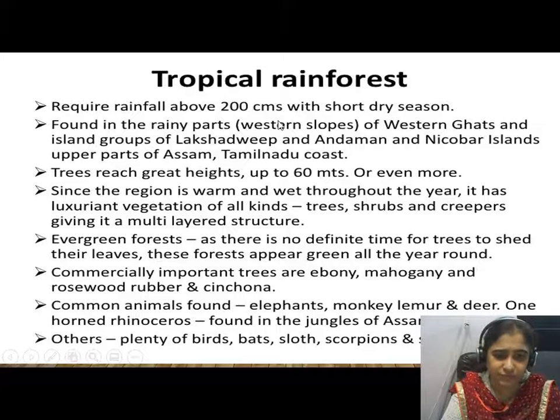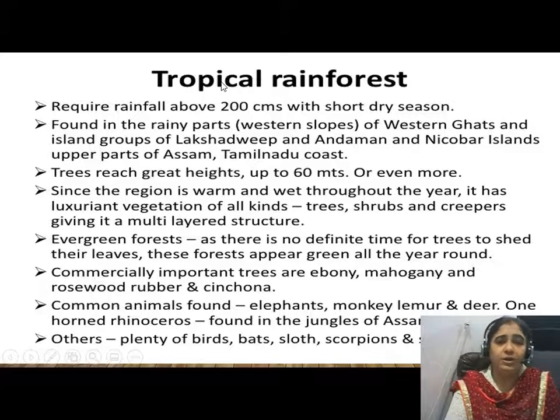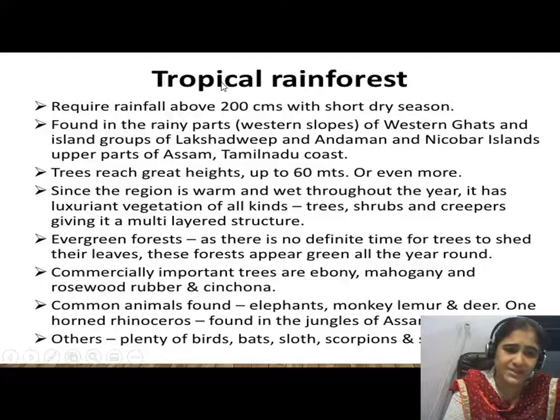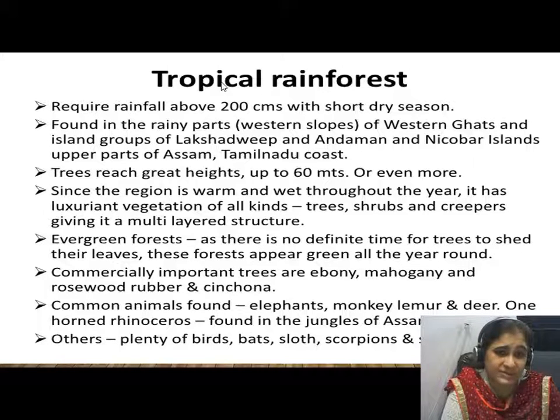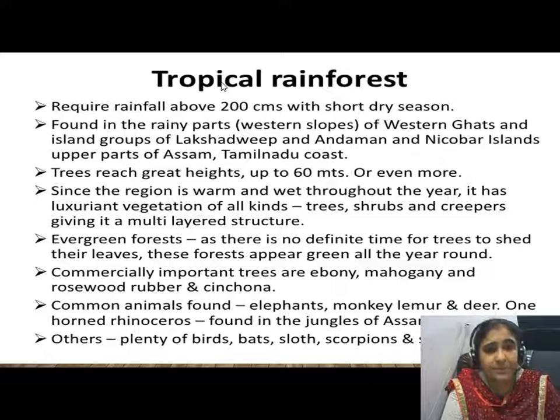Here are some notes which are given to you about the tropical rainforest. Children, rainforests are also called evergreen forests because they don't have any season to shed their leaves. The height of the trees is high, and the average height of the trees is around 60 meters. These forests can be found in the Western Ghats and the island groups of Lakshadweep and Andaman and Nicobar Islands. Means majorly in the areas with good rainfall, we can say.